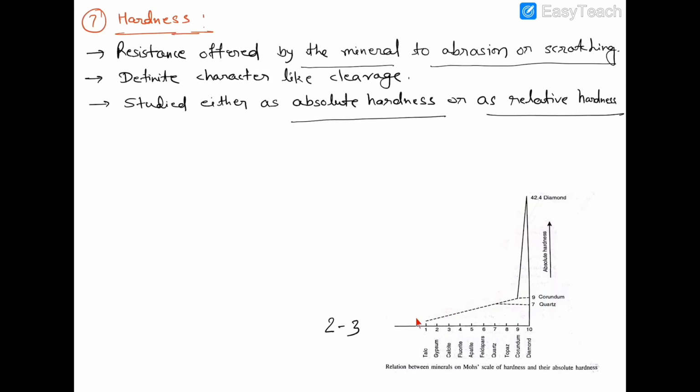These numbers used in Mohs scale do not represent the magnitude of absolute hardness of any mineral. Okay, this number simply represents that the absolute hardness of talc is less than the absolute hardness of gypsum.